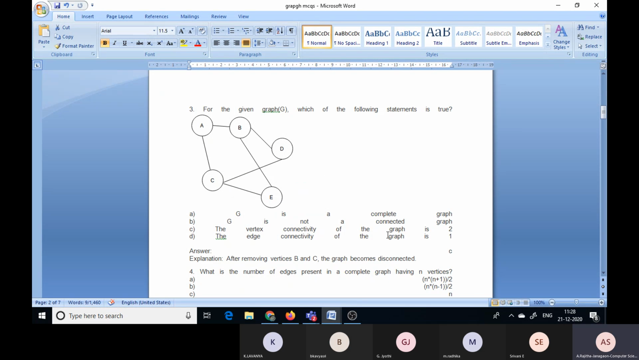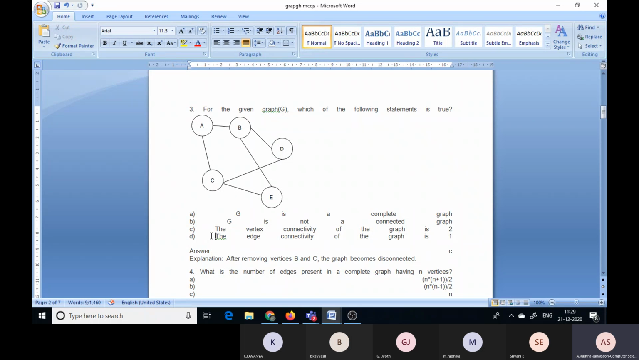Here, how many... that means B and C. Remove this vertex from B and C. Here A is, and D and E. That is, the vertex connectivity of the graph is 2. Here the edge connectivity of the graph is 1.